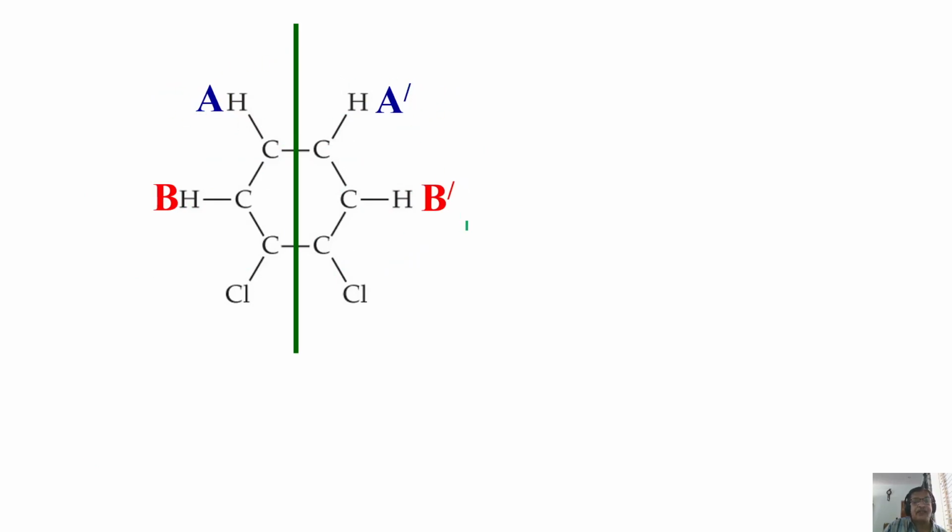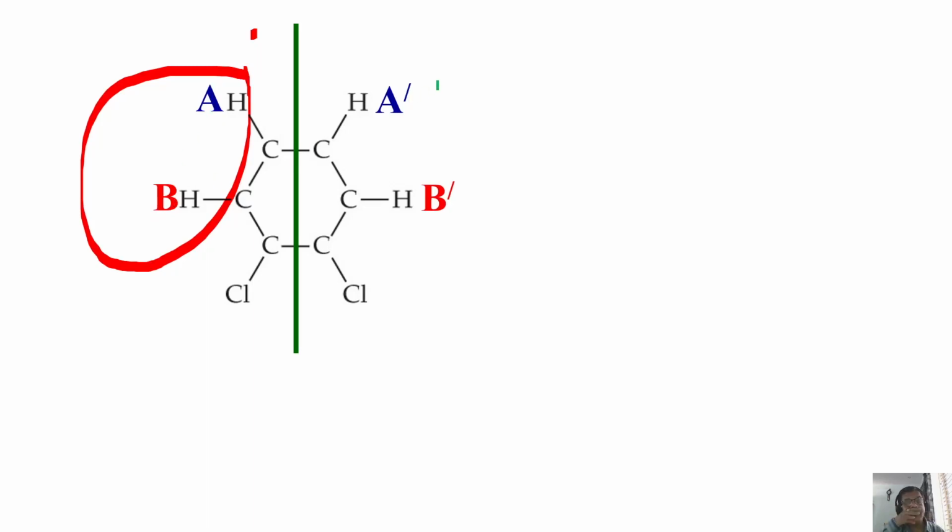So you write notation like this: A, A prime, and B, B prime. But these two are strongly coupled, but not chemically equivalent, so you write a different letter, A and B. Okay. You understand how to write Pople notation for strongly coupled, chemically equivalent spins? I suppose you are catching my point.